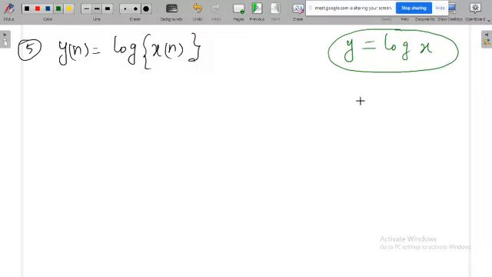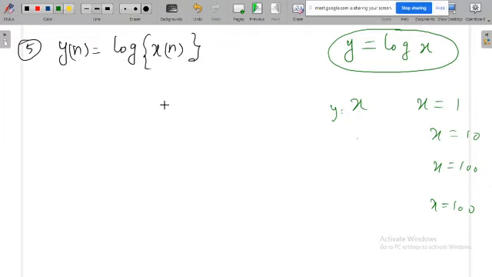It's very simple. You take different values of x, then you calculate y. Let x could be 1, x could be 10, or x could be 100, something like that. You take x could be 1000. You calculate what is the value of y. You try to plot it on the linear graph. Then what is the shape that you are getting?